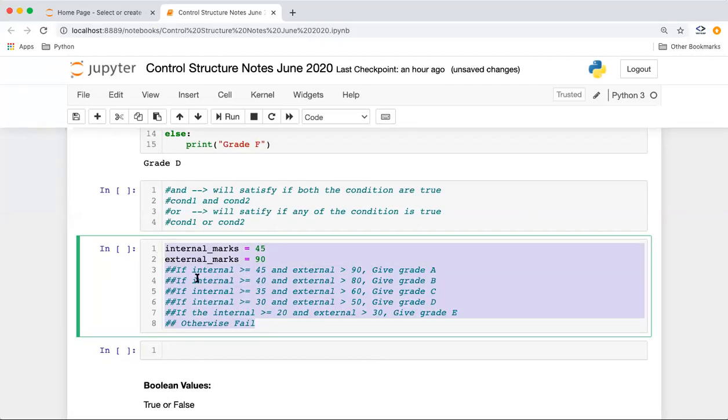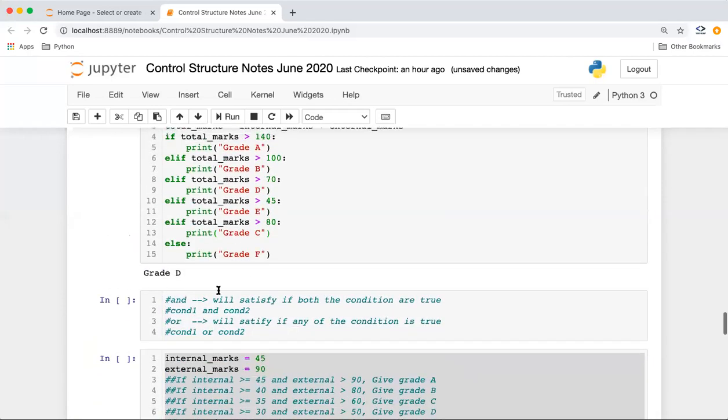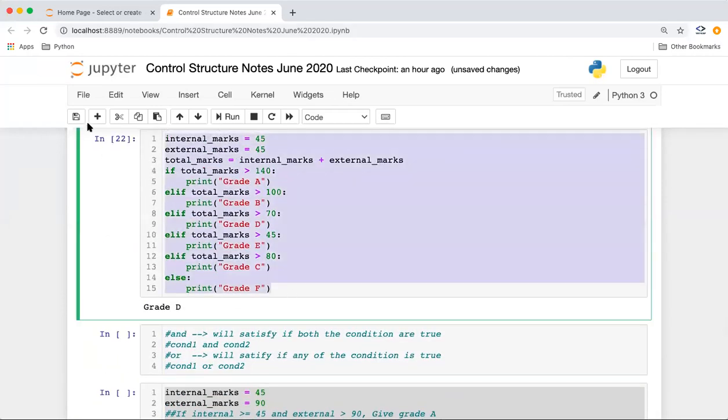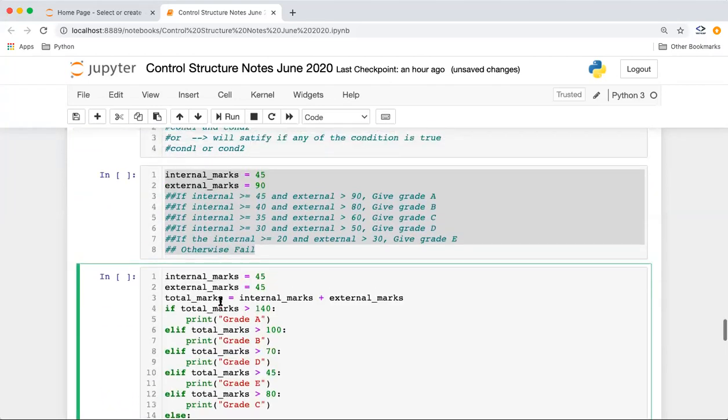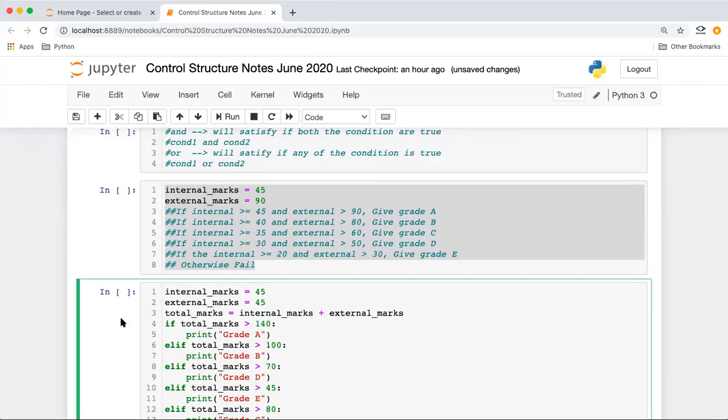We'll move on to this problem where we want a combination of conditions. Let's try to write this program. It will be somewhat similar to the earlier program, but the condition would be different. So I think we'll just copy this code and then try it out. Here we don't want to go based on total marks, we want to go based on the given marks.